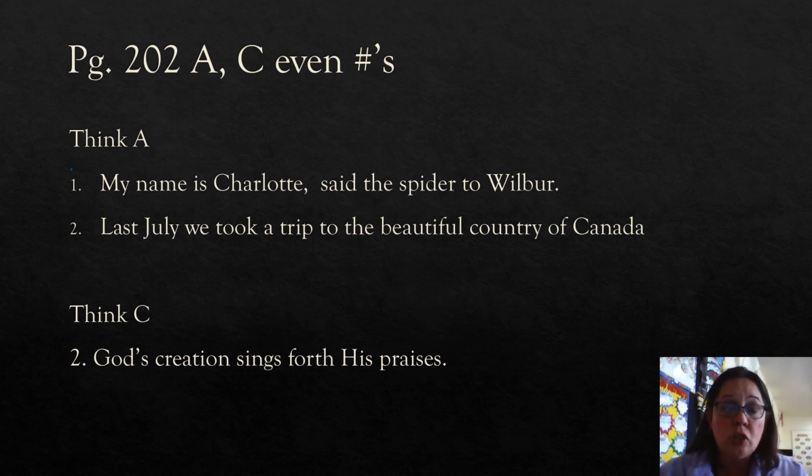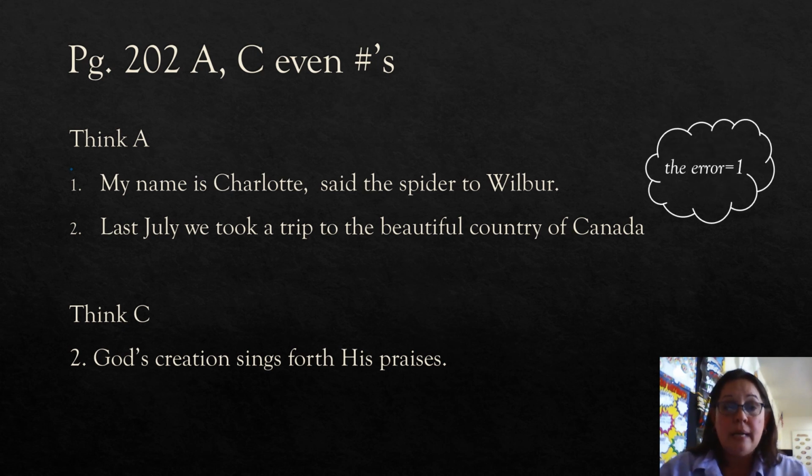Let's look at page 202. And we're going to do section A, all of section A. And then think C, we're only going to do the even numbers. Because in think C, I wanted to make sure you had a little bit of space to do your circles. All right? So if we look at think A, we have to decide if there's an error. Okay? And there's only going to be one error. And as you see, I already kind of showed you, the quotation marks are going to count as one.